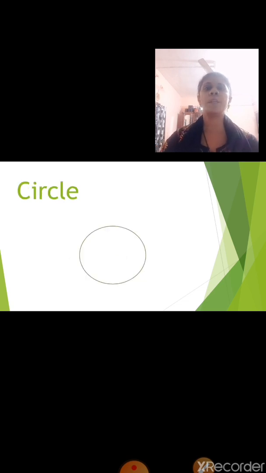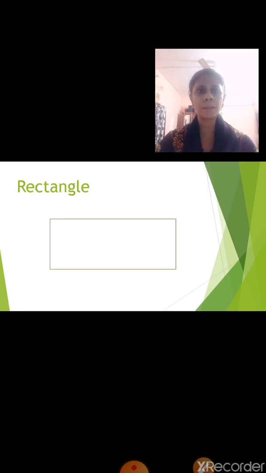Correct. Which shape is this? Yes, it is a circle. What is the spelling of circle? Circle. Which shape is this?